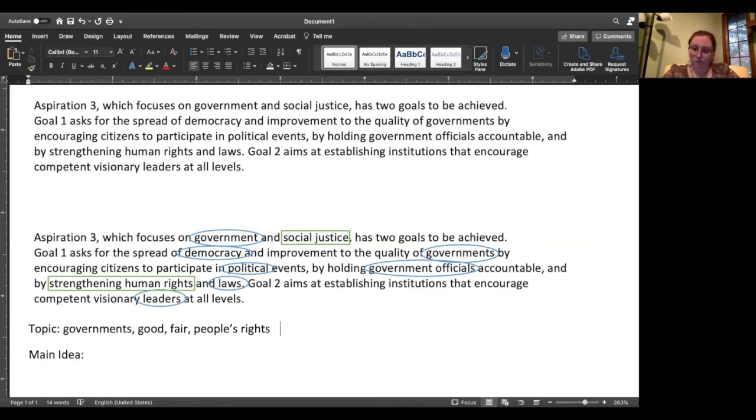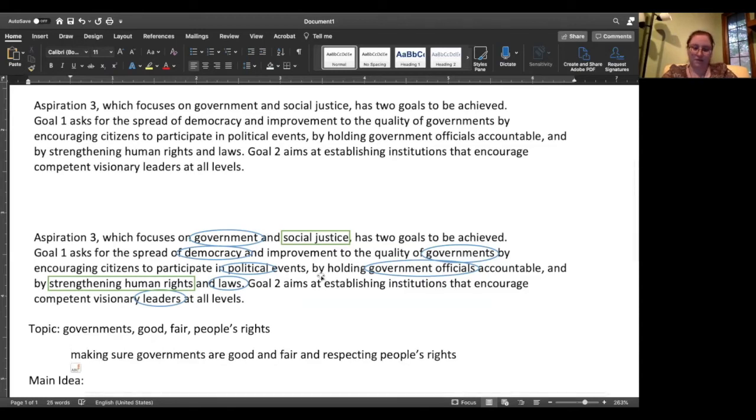So we're achieving goals, so we want to achieve these goals. So maybe we can say here, making sure governments are good and fair. Oh, let me spell that correctly, sorry about that. And respecting people's rights. This may be an example here of the topic.